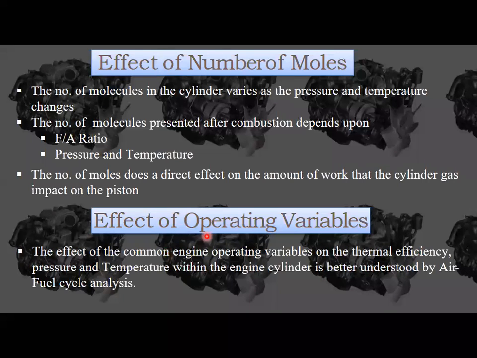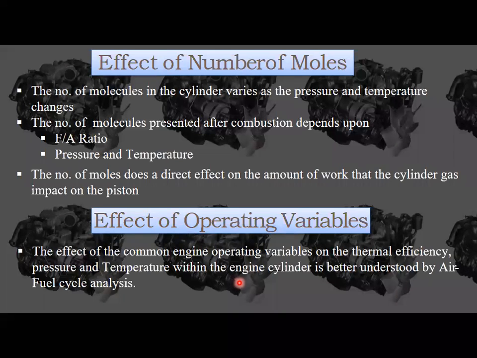And it is also going to affect the operating variables. Okay, I have already told you the operating variables like inlet pressure and temperature. With a change in inlet pressure and temperature, there will be a change in efficiency. If the inlet pressure and temperature are high, then we need to give less work input.